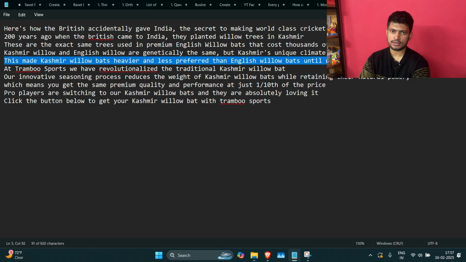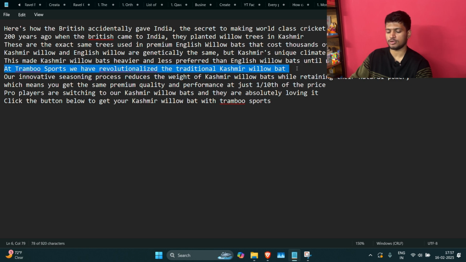So first we are accepting that Kashmir willow bats are heavier than English willow bats and they are denser. So we are mirroring what the target market already believes. We are telling them, yes, this is the reason why it happened. But until now, at Rambo Sports, we have revolutionized the traditional Kashmir willow bat. Our innovative seasoning process reduces the weight of Kashmir willow bats while retaining their natural power.